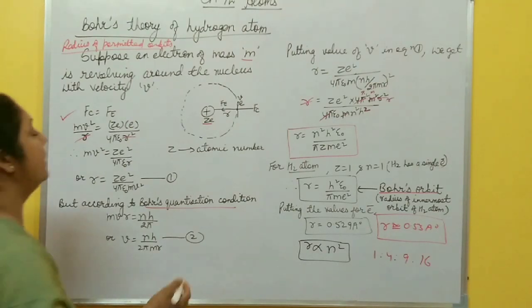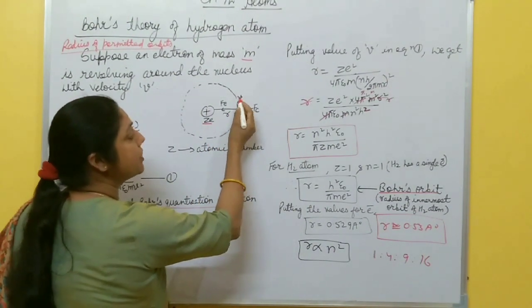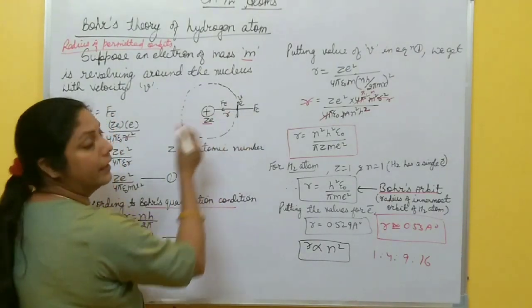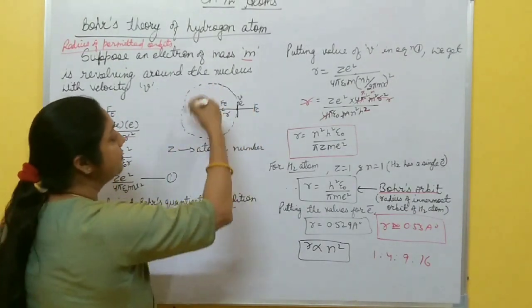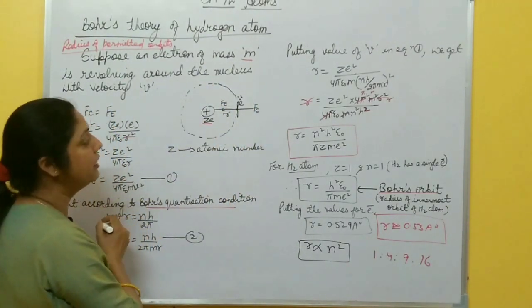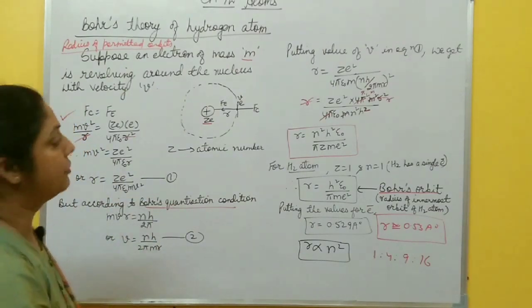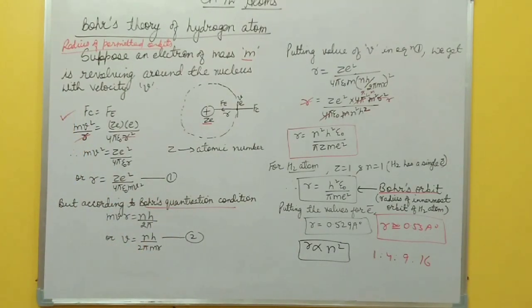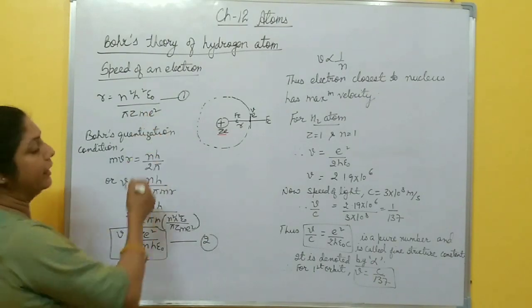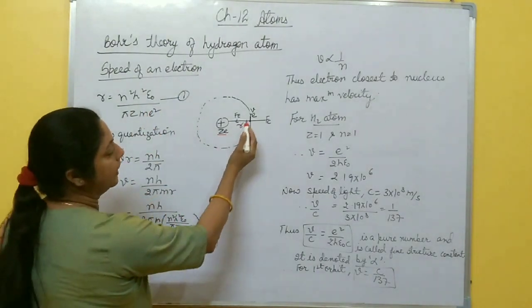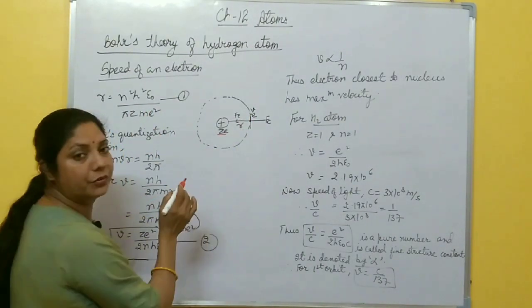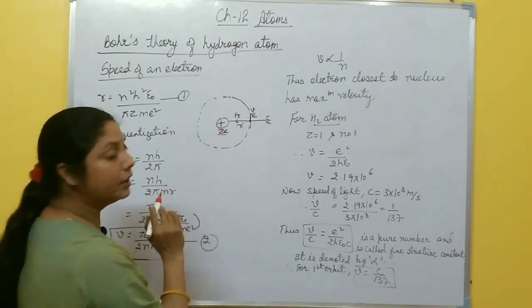Now after that, I will discuss the velocity of the electron moving in this fixed orbit, so the speed of electron. First you take a screenshot of this one fast. Now, speed of an electron. I am going to derive the expression for the speed of an electron which revolves around the nucleus.